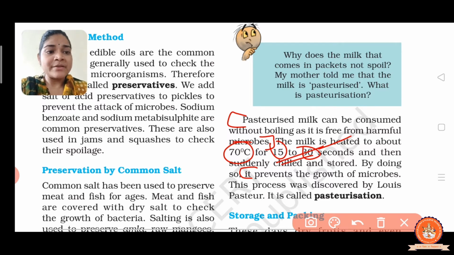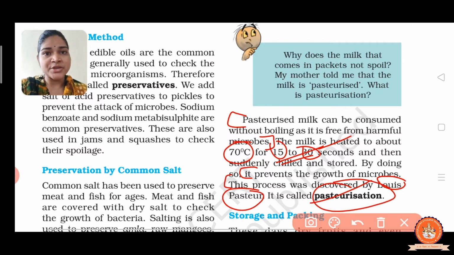Right? So it prevents the growth of microbes, and this process was discovered by Louis Pasteur, one of the great scientists. So this process is called pasteurization. This way we can preserve our food also.